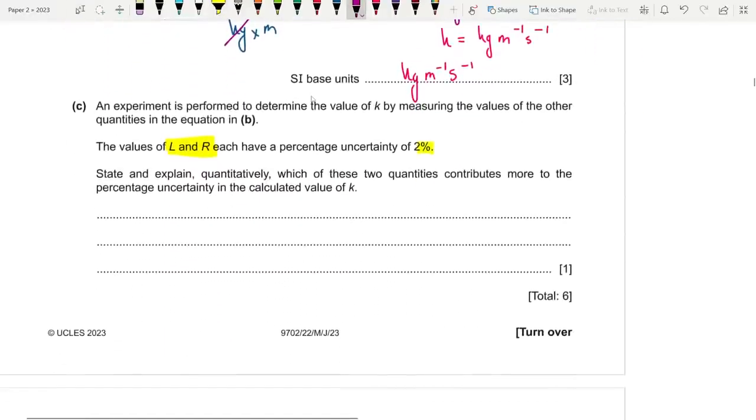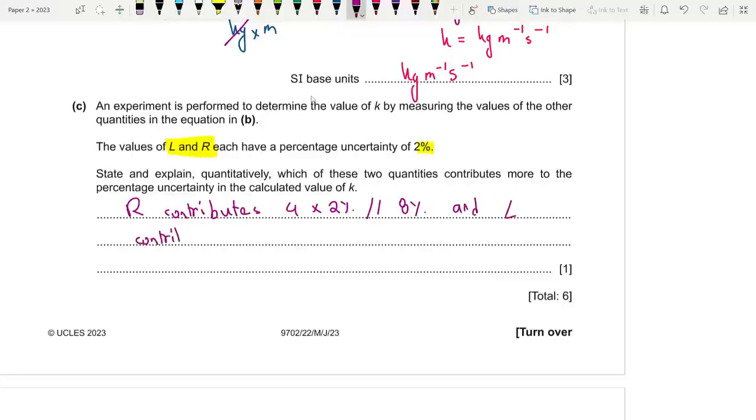So let's write it like this. We can actually do the math. R contributes 4 times 2%, or you could say 8%, and L contributes 2% only.